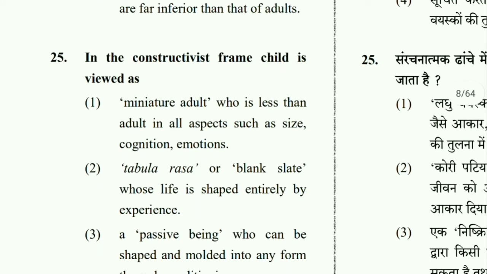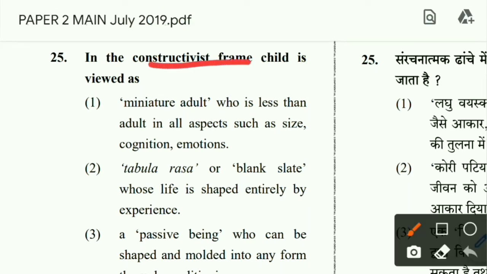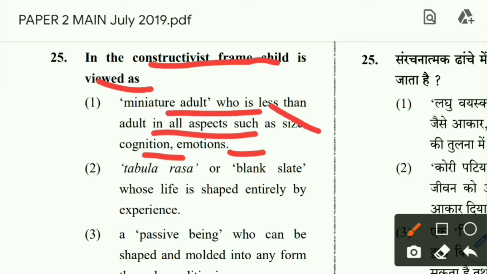Then question number 25. In the constructivist frame, the child is viewed as what? Remember, a miniature adult who is less than an adult in all aspects such as size, cognition and emotion. This is not what is viewed in a constructivist classroom. Tabula rasa or blank slate. No, this is a very ancient concept.